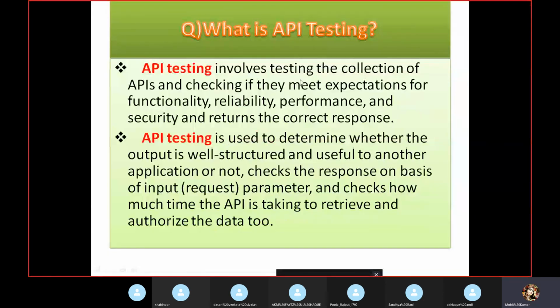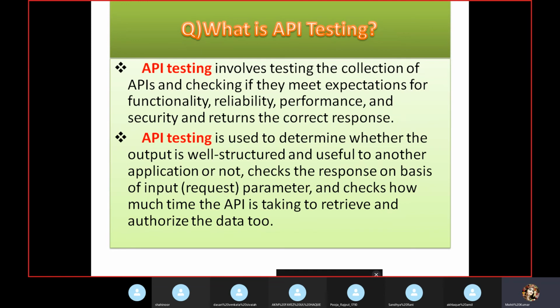API testing involves testing a collection of APIs and checking whether they meet expectations for functionality, reliability, performance, and security, and return the correct response. These are the things we will validate. It is used to determine whether the output is well structured and useful to another application or not. Check the response on the basis of the input request parameters. Check how much time the API takes to retrieve and authorize the data. So here we can also check the performance, and the security too.